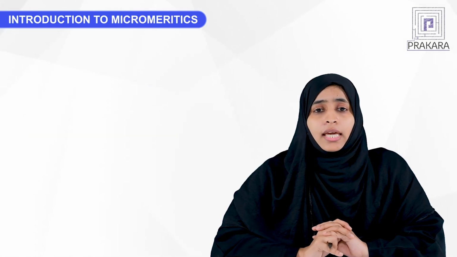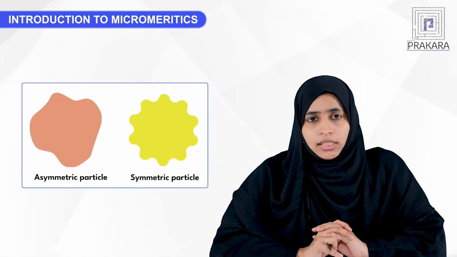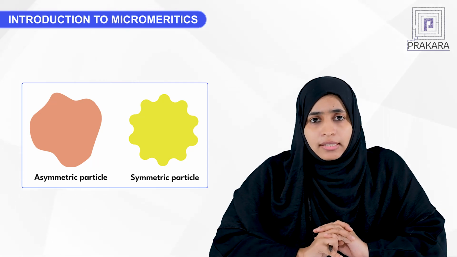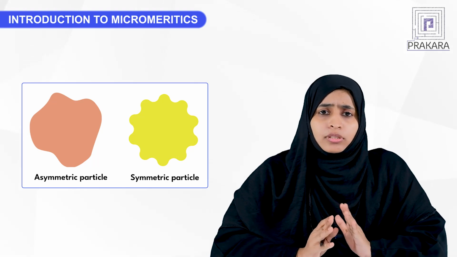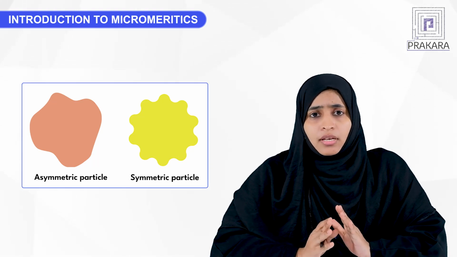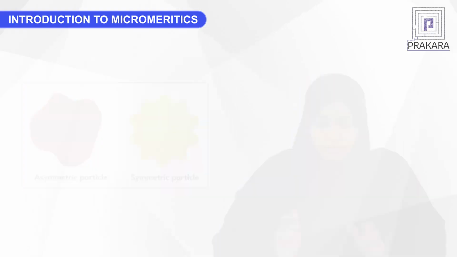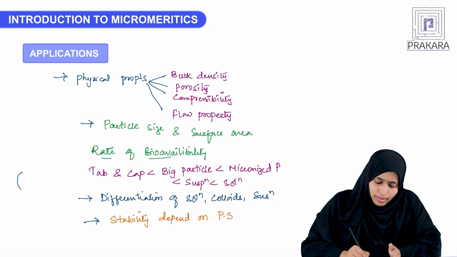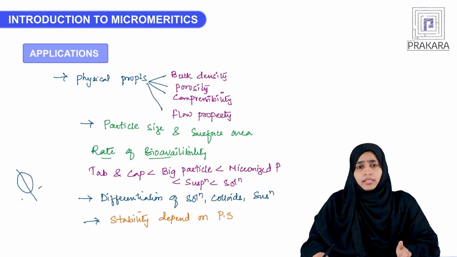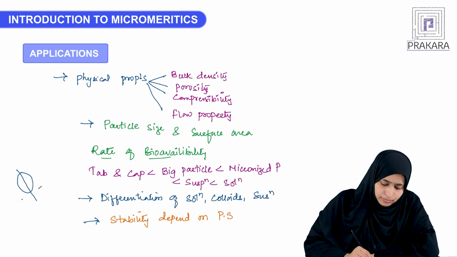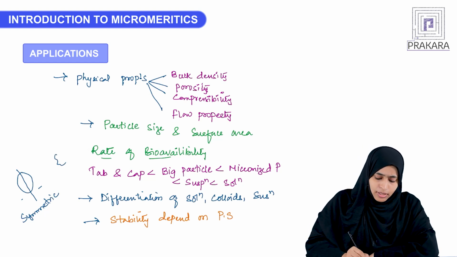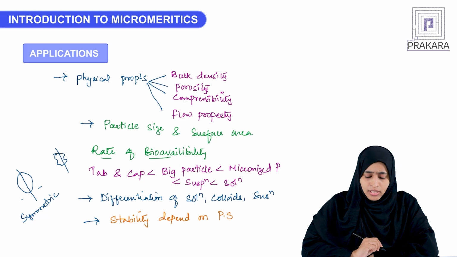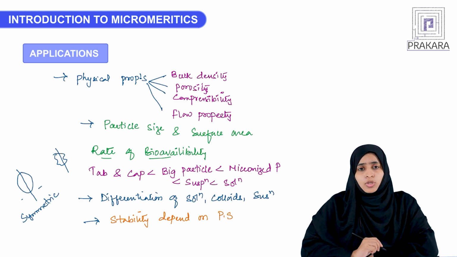The reason is that asymmetric particles and symmetric particles exist. What are symmetric and asymmetric particles? Symmetric means if you divide the particle from the center, it will show the same halves, like mirror images, with the same sizes and shape on the equal halves. Here you can see a particle; if you divide it from its center, both halves have equal size and shape. That is called symmetric. Asymmetric means if you divide from the center, there is an unequal distribution of the particle.